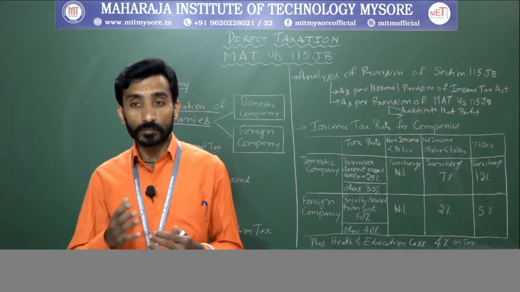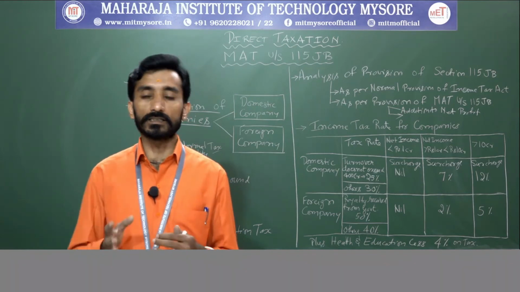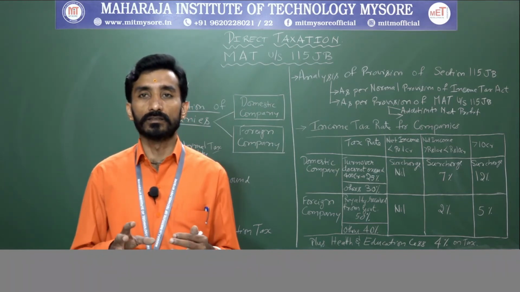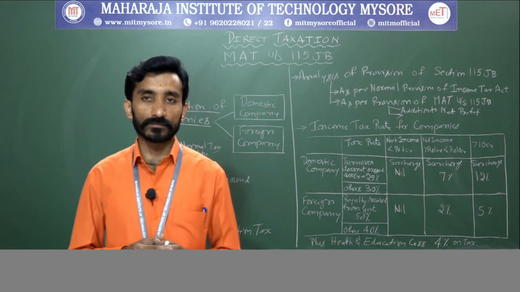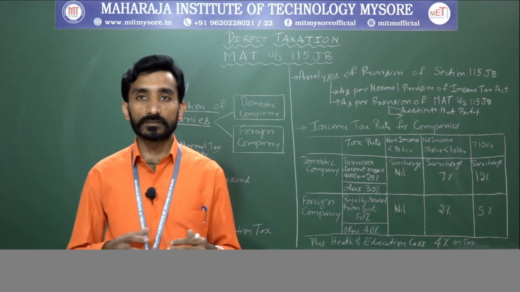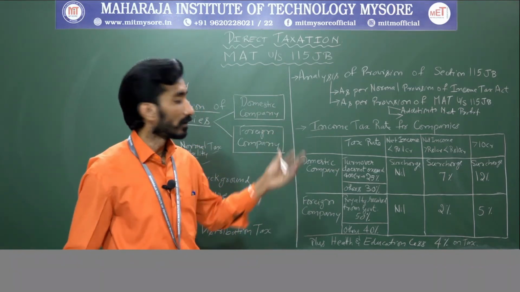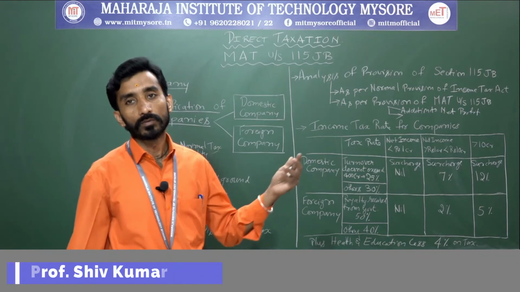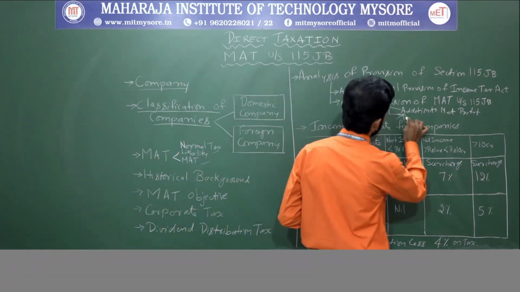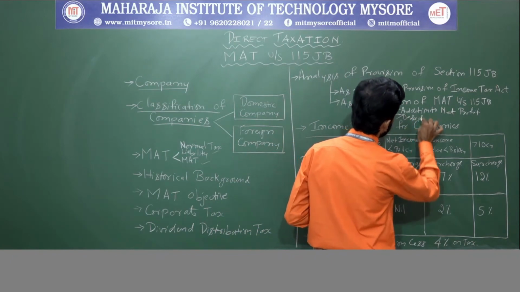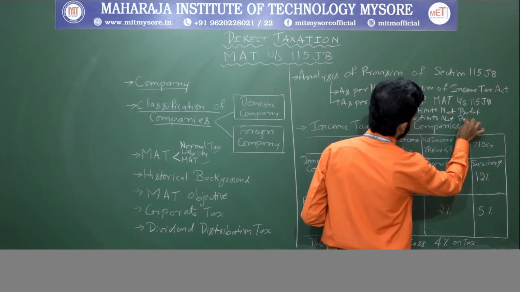In any other companies, brought forward loss and unabsorbed depreciation, whichever is less as per the books of accounts, needs to be given deduction, right? So this is how the deductions will be given. One is your addition to net profit, another one is deduction to net profit.